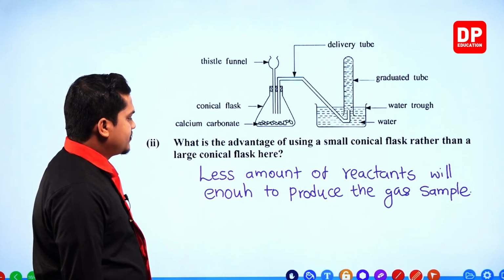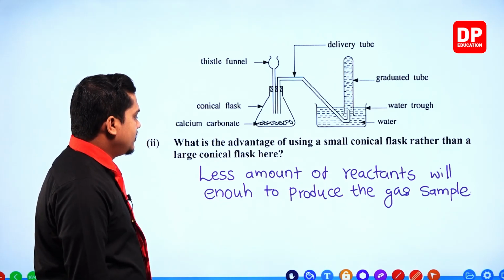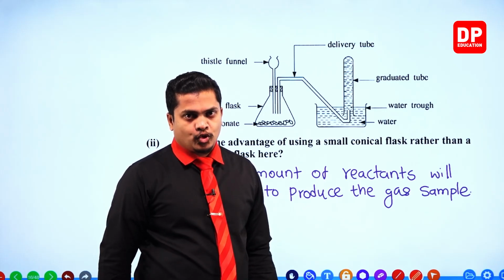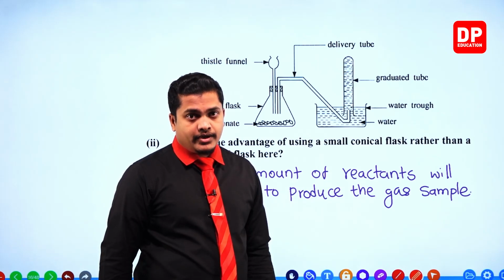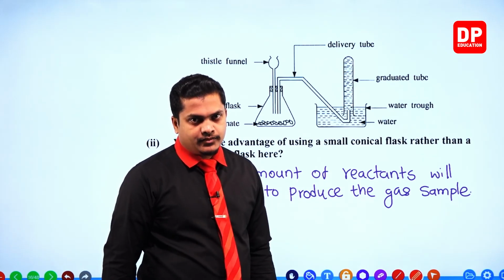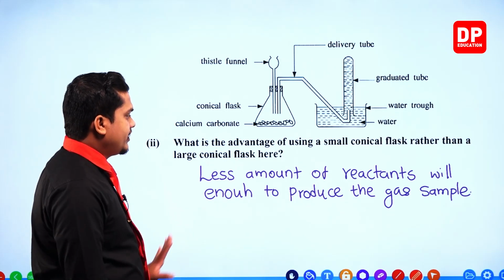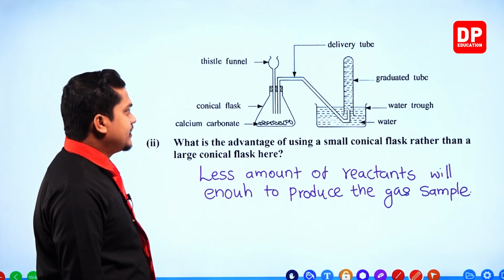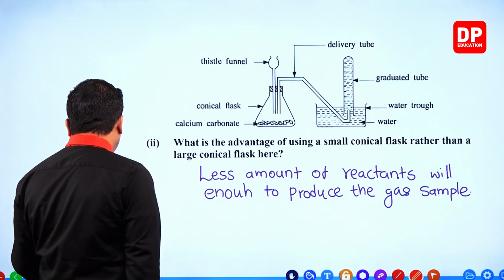Other than that, you can write that less time is being consumed, and the purity of the gas sample is going to increase. Those things are correct. They are asking for only a single advantage, so less amount of reactants will be enough to produce the gas sample. That's a good advantage. Right, so the next question.